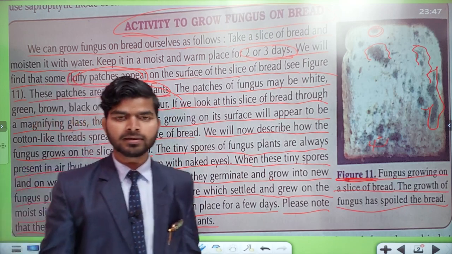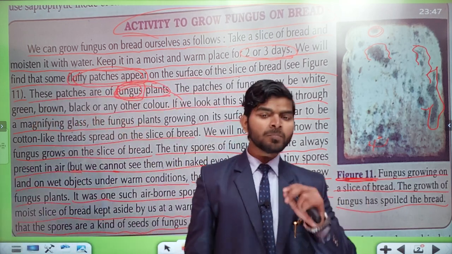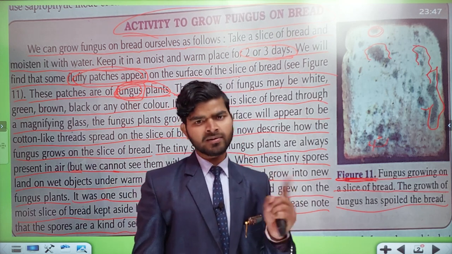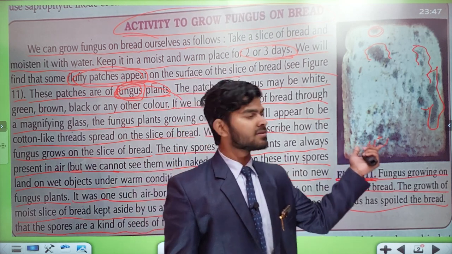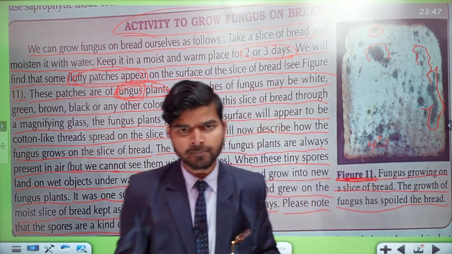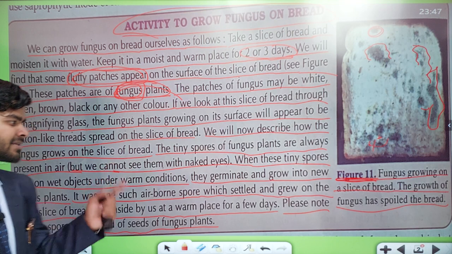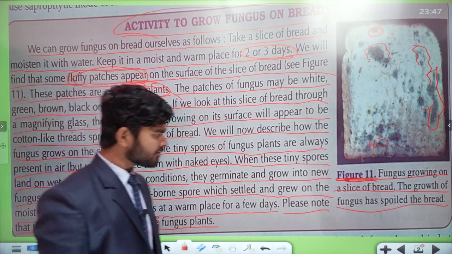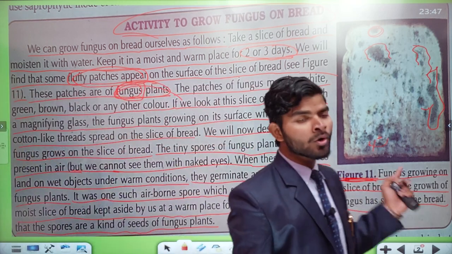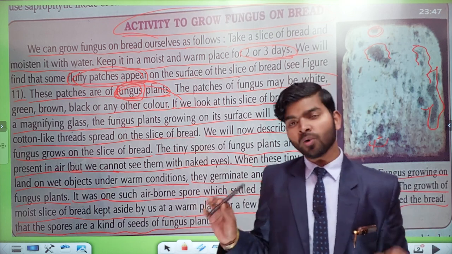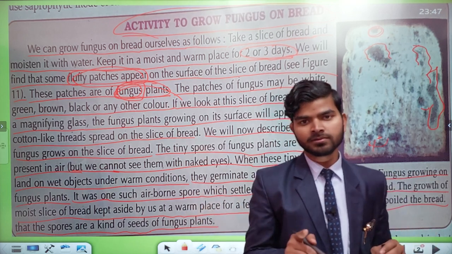In simple language, we can say that fungus is already present in our environment, and after settling here, all these things happen. That is what I have explained. All clear? Obviously, yes. If you want, you can write down the whole activity in your notebook.